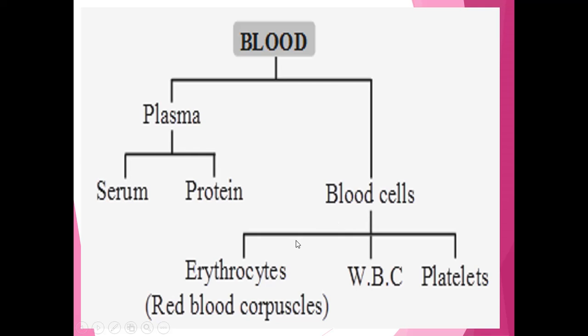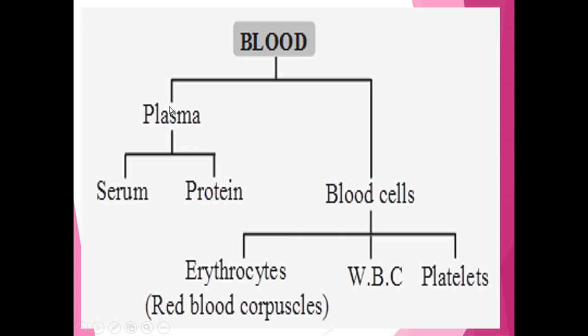Blood cells are erythrocytes. Erythrocytes are also called red blood corpuscles, that is RBC. WBC means white blood corpuscles. Then the third type of blood cells is platelets. So these are the three types of blood cells present in our blood.